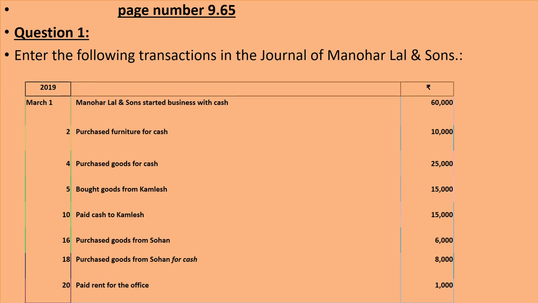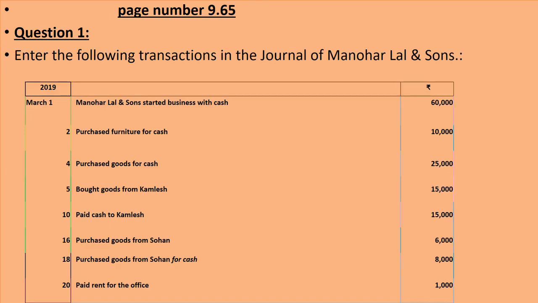March 10 paid cash to Kamlesh 15,000. March 16 purchased goods from Sohan 6,000. March 18 purchased goods from Sohan for cash 8,000. March 20 paid rent for office 1,000.